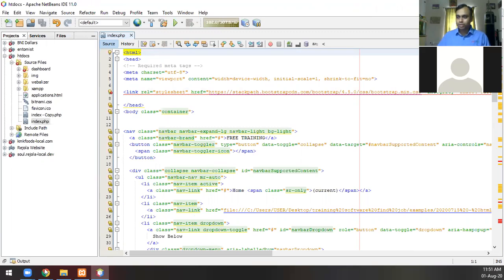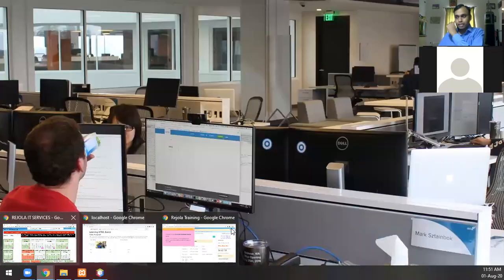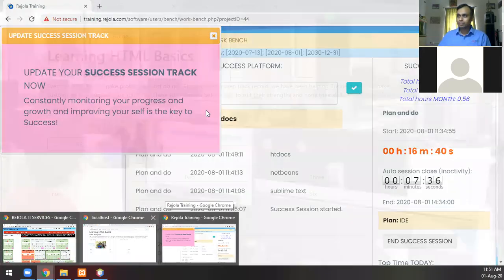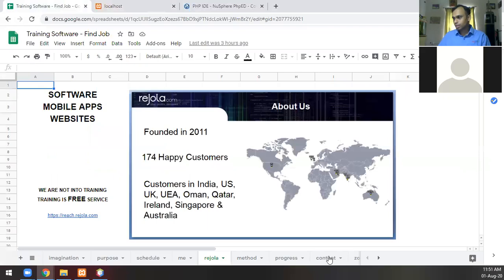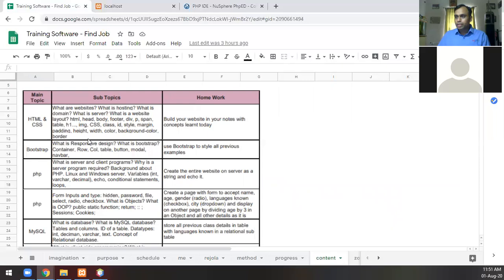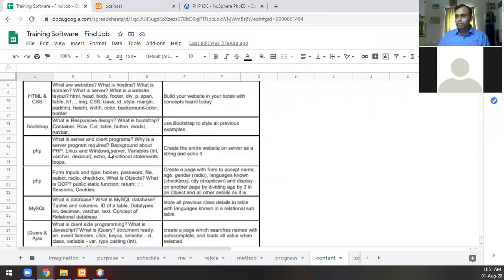So now that we have set up an IDE successfully, let me come here to the content and see what is there after the IDE. So coming here: server program, background about Linux and Windows, variables. We covered variables with a PowerPoint presentation last time. And now let us see what is echo. Echo is one command that I have seen being used in PHP at a very high level, and it's been used multiple times. So I thought let me cover that as one of the contents.